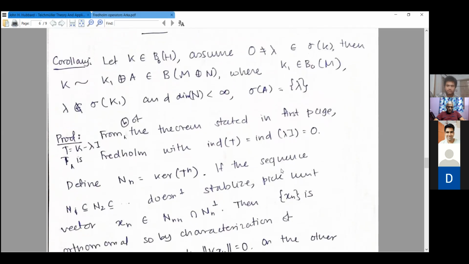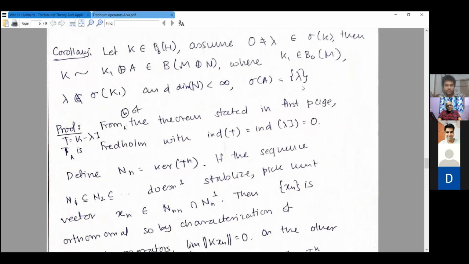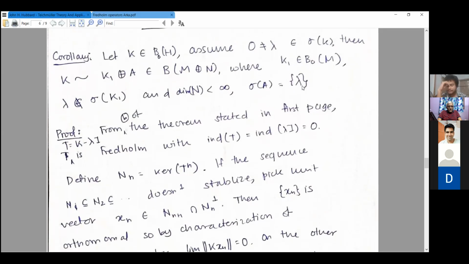So let K be a compact operator, and assume that lambda is a non-zero element in the spectrum of this K. Then K is similar to K1 direct sum A, where K1 is a compact operator, lambda is not in the spectrum of K1, and this N is finite dimensional, and the only spectrum of A is lambda. In particular, if you apply the Jordan decomposition to A, it will only look like lambda with some Jordan block set. The proof basically follows from what I proved earlier.